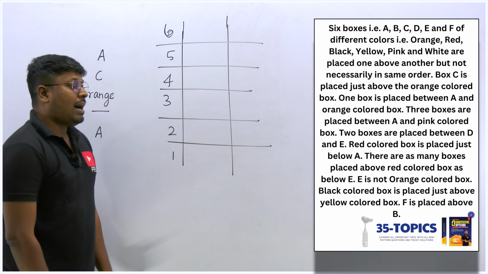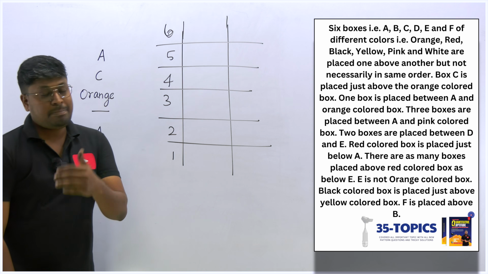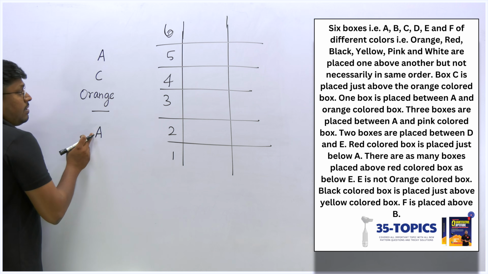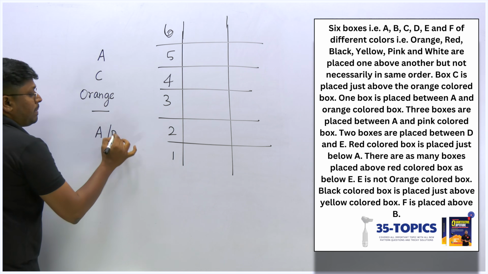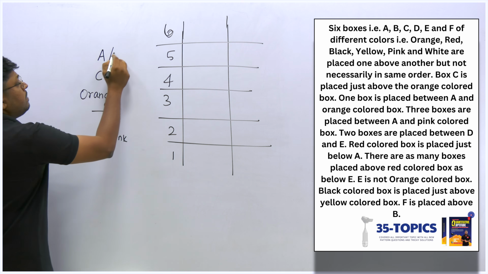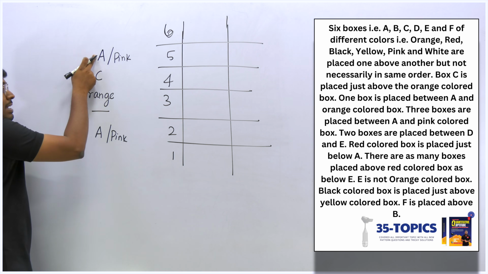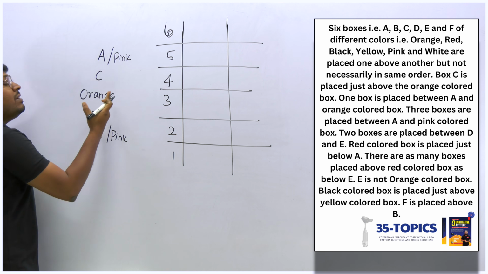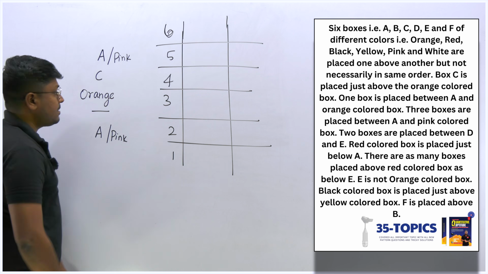What about the next point? Three boxes are placed between A and the pink color box. So between A and pink, there is a gap of 3 boxes. We already fixed A here. If I fix A here, 1, 2, 3, this will be pink. In this possible case, if I fix A here, this will be pink. If I fix A here, this will be pink. Only then can we say between A and pink there is a gap of 3 boxes.